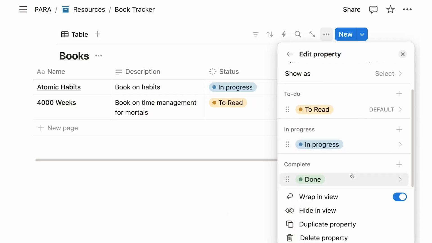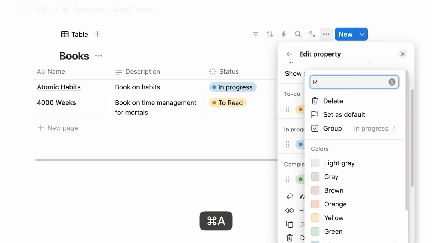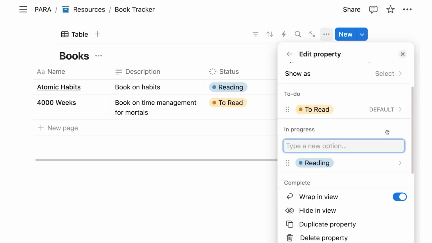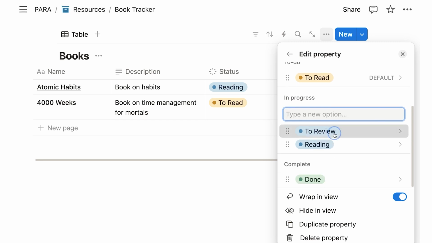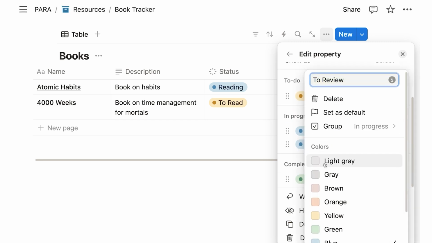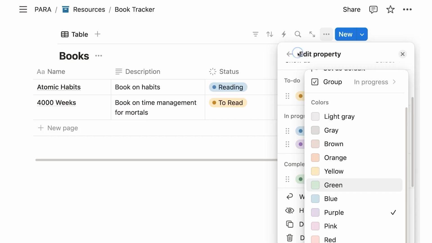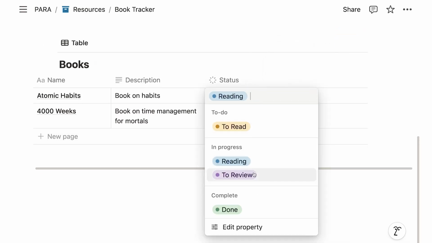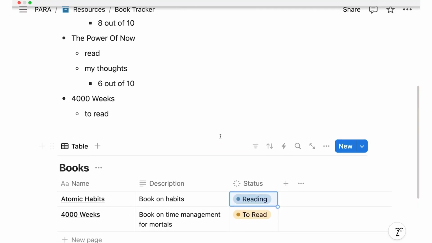I can also add more labels, right? So maybe once I'm done with the book, I want to first write some notes, right? So I could say, okay, in progress, maybe actually let's call this reading. And then add a second option by clicking on plus here. And let's call this one review. Hit enter. Now I have this new option. I can reorder them. Maybe that is purple just to change my color. And then if I click out of everything and back into my status property, I see now I have these different options.